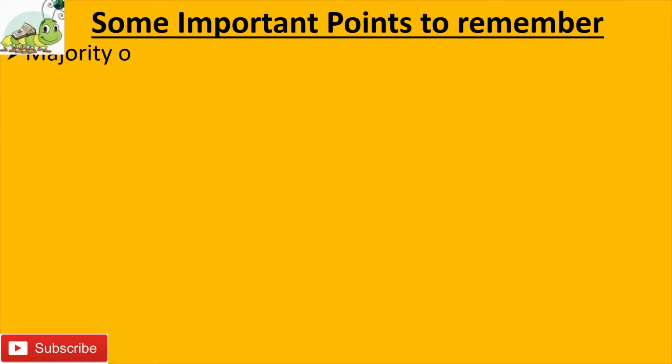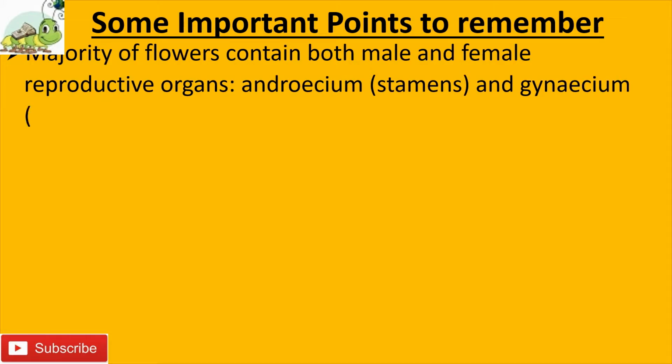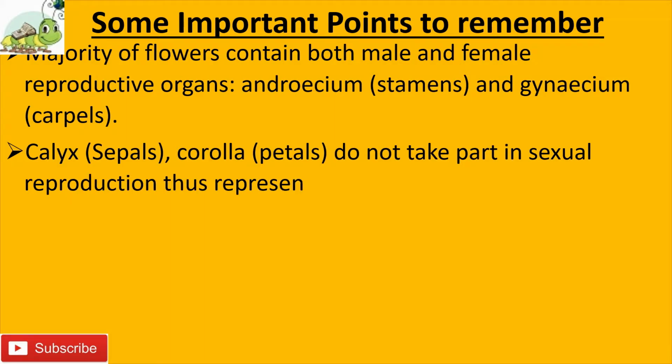Some important points for remembering. Number 1. Majority of flowers contain both male and female reproductive organs: the androecium, which is called stamens, and gynoecium, which is called the carpels. Number 2. Calyx means sepals. Corolla means petals. They do not take part in sexual reproduction, thus represent the non-essential parts of flower.